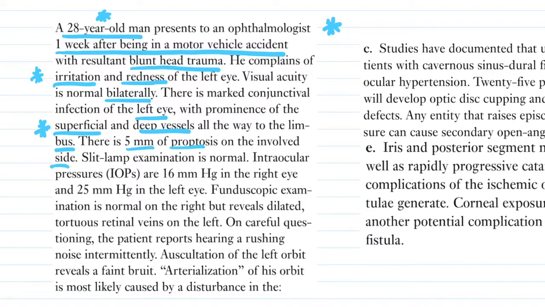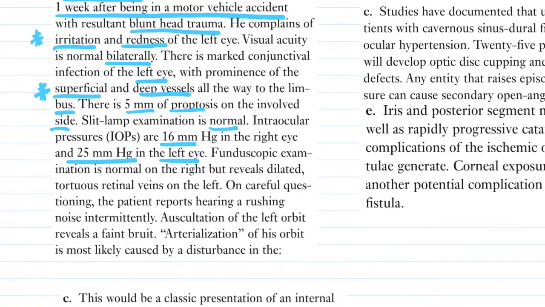There is 5 mm of proptosis on the involved side. Slit lamp examination is normal. Intraocular pressures are 16 and 25 mm in the left eye. So the left eye has a slightly increased IOP. Fundoscopic examination is normal on the right, but reveals dilated, tortuous retinal veins on the left. So that is another clue for you that this retinal tortuosity is because of a CCF.